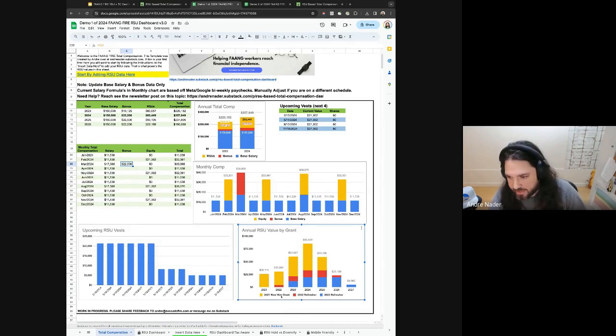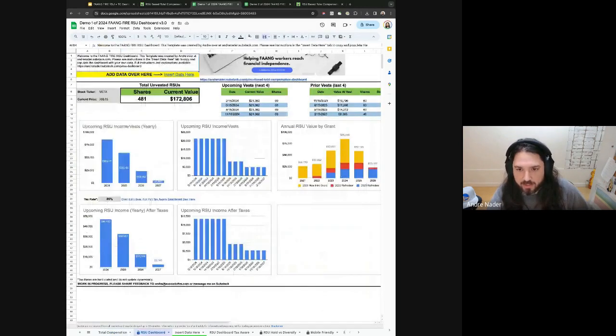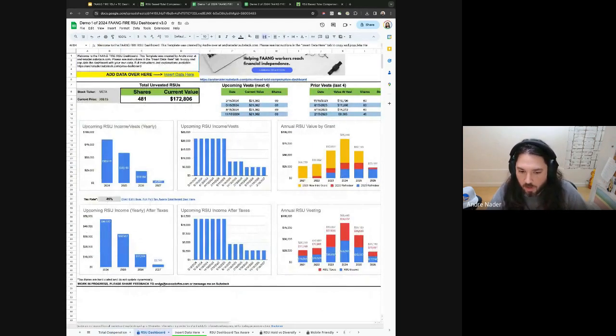So here you can see I have 3 different vesting tranches added. One was the new hire grant, a 2022 refresher, and then a 2023 refresher. And you can see how that goes over the year, and you see a little bit of a 4-year cliff once the new grad grant falls off. All right, so that's the main total compensation dashboard. The secondary dashboard is all about your RSUs. So this will be a view of all of your currently unvested RSUs and a view of the past RSUs.